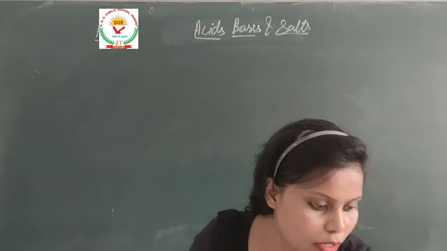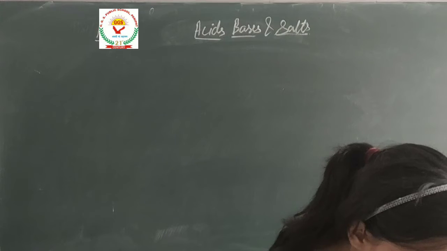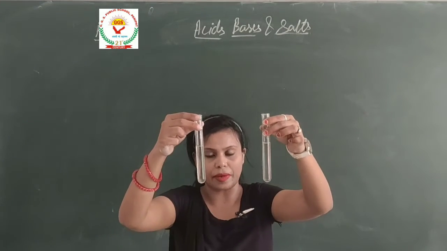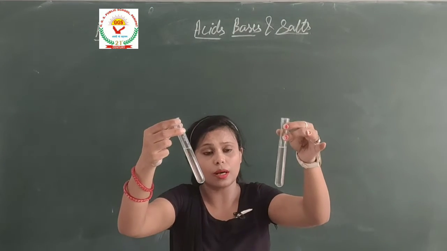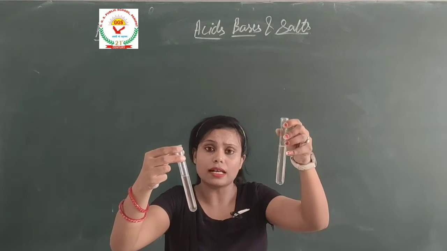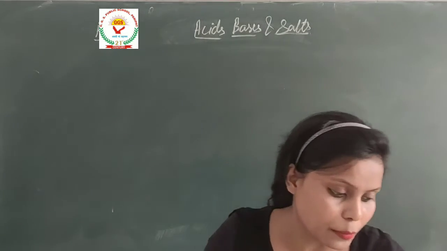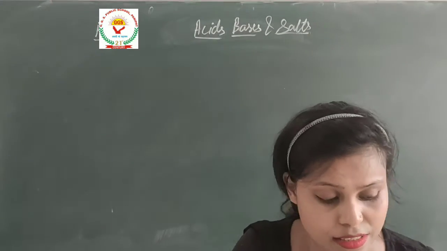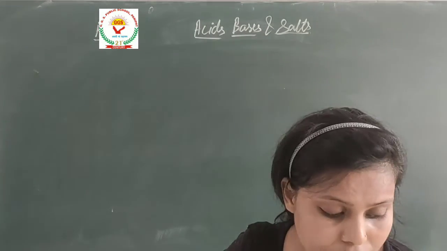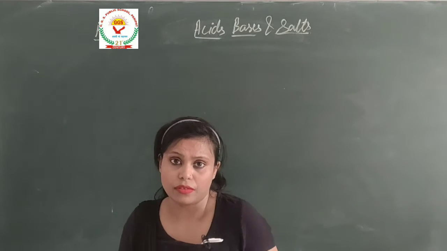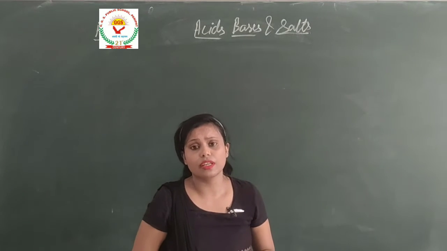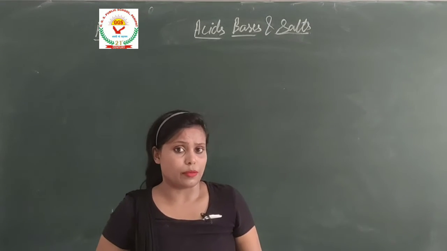So I have two test tubes which have an acid and a base, but I don't know which has which. How can we test that? We cannot taste them because they can be dangerous. They are very corrosive in nature, so we cannot taste them.